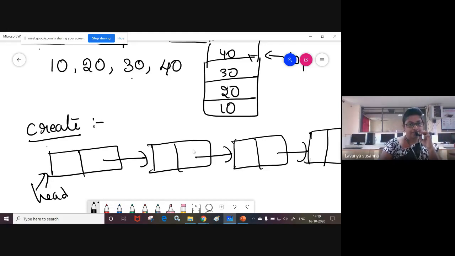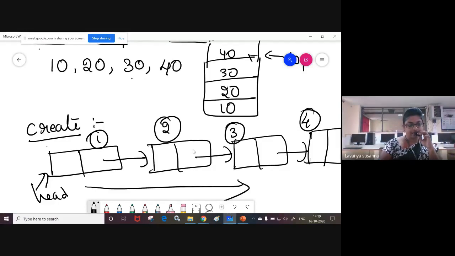How will you create it? First node will be created. Next of that node, you are going to insert another node. After creating the first node, you will create the second node and link it, and then you will create the next node. After the second node, you insert the third node. After inserting the third node, you insert the fourth node. Like this you are creating, going from left side to right side.